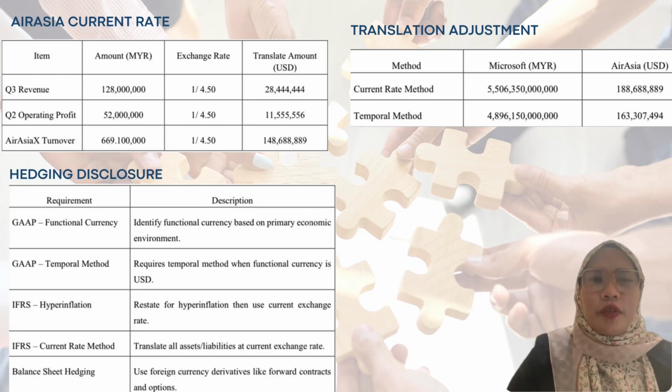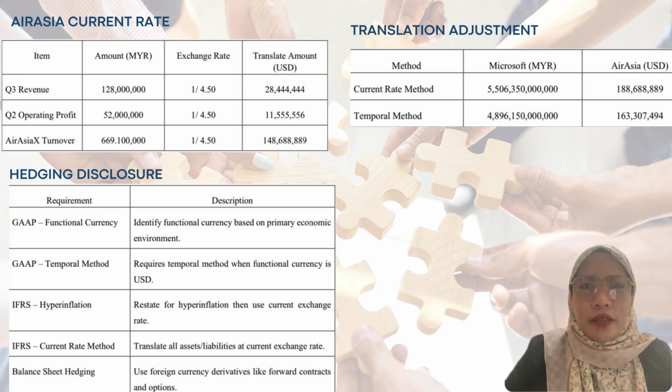AirAsia current rate. This table displays AirAsia financial metrics at the current exchange rate of 1/4.50. Q3 revenue of Malaysian Ringgit 128 million converts to USD 28.44 million. Q2 operating profit of Malaysian Ringgit 52 million translates to USD 11.56 million, and AirAsia external of Malaysian Ringgit 669.1 million is equivalent to USD. Next is hedging disclosure.